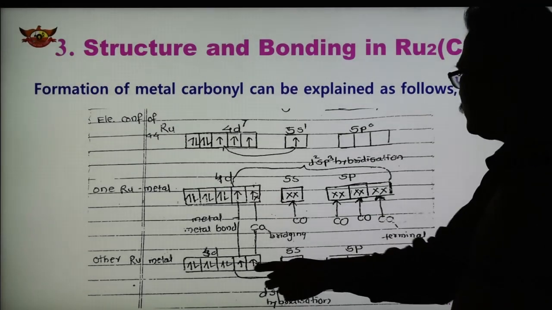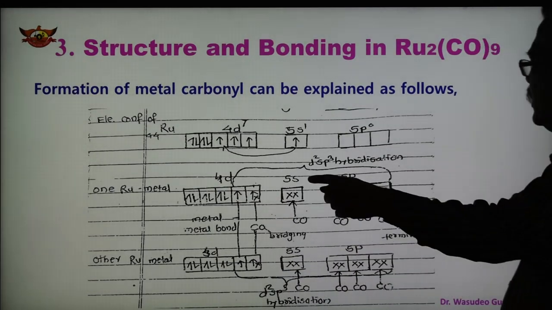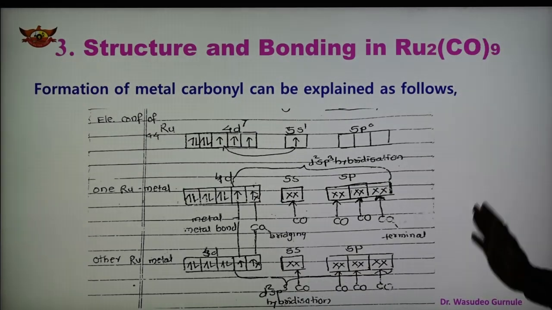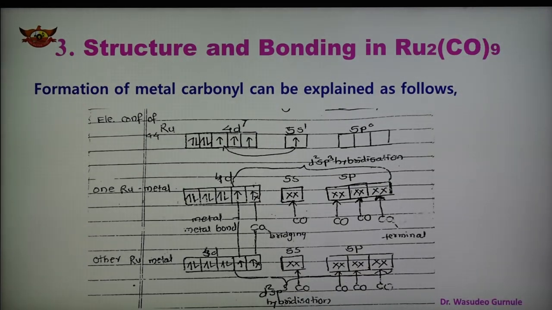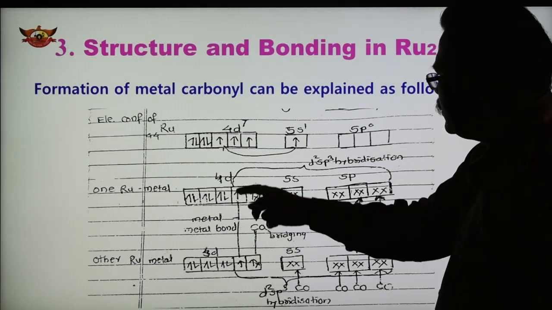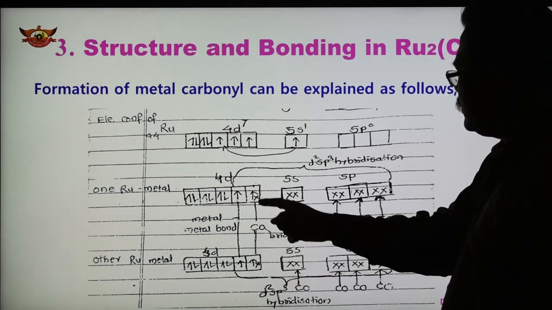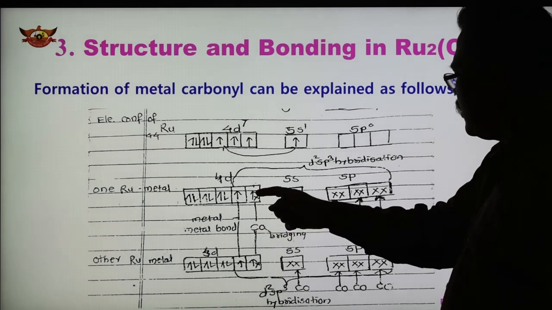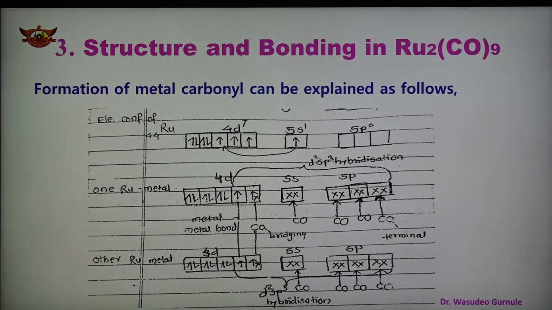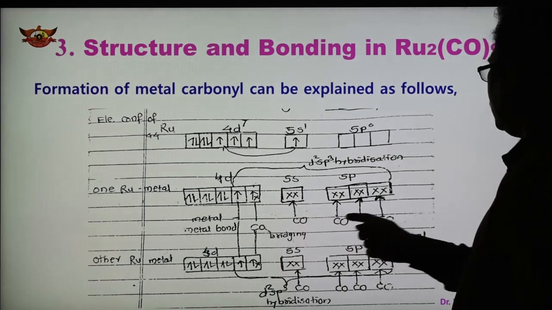So another metal, this ruthenium metal, also undergoes d2sp3 hybridization. This metal and this metal, both undergo d2sp3 hybridization. Out of that, this electron and this electron form the metal-metal bond. See here, one electron and one electron form the metal-metal bond. Now here is one electron, here is one electron, and these cross electrons of the CO form the bridging CO.